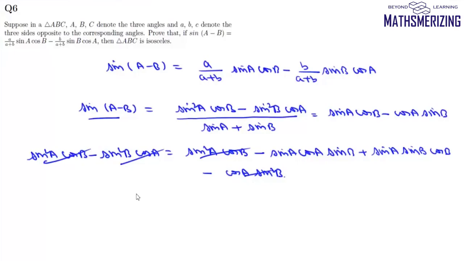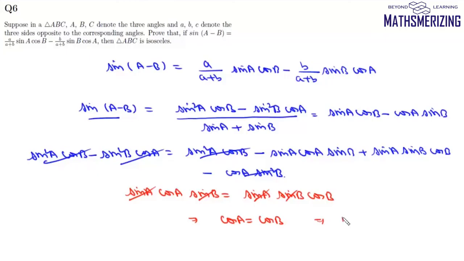So we'll get L.H.S. as sin A cos A sin B, and R.H.S. as sin A sin B cos B. Now we can cancel sin A and we can also cancel sin B. So from here we'll get cos A equals cos B, that is angle A must be equal to angle B. That is, this triangle ABC is an isosceles triangle.